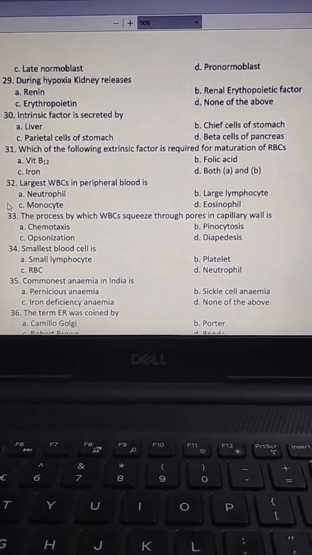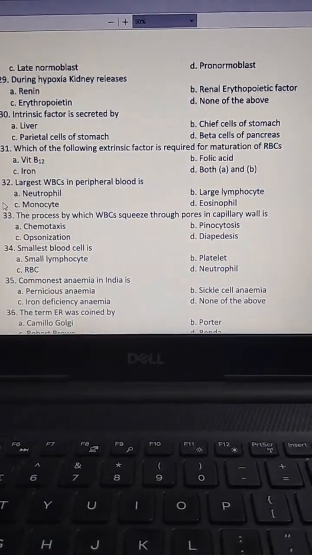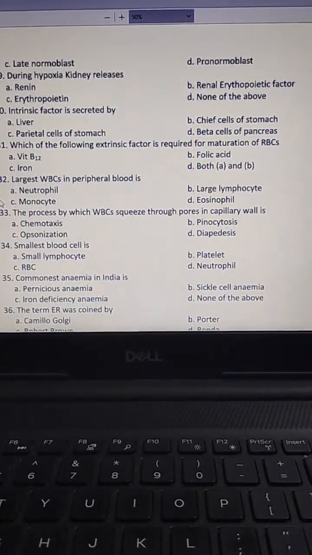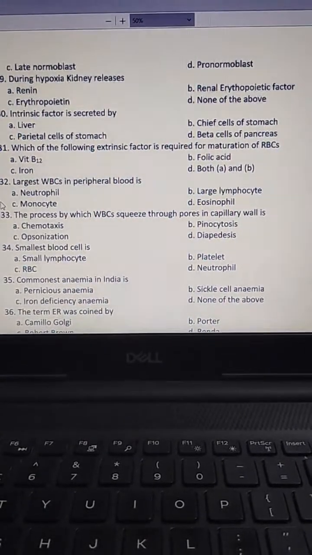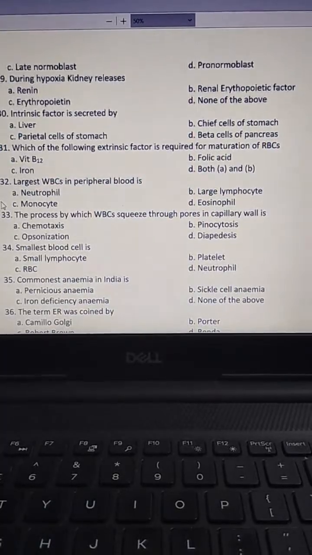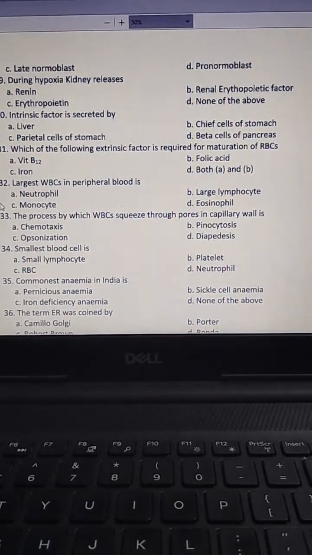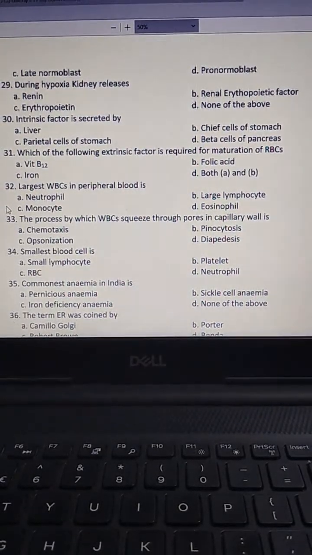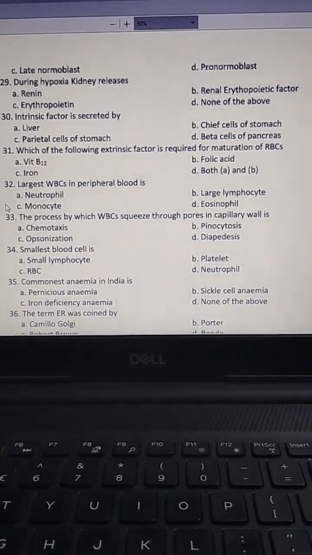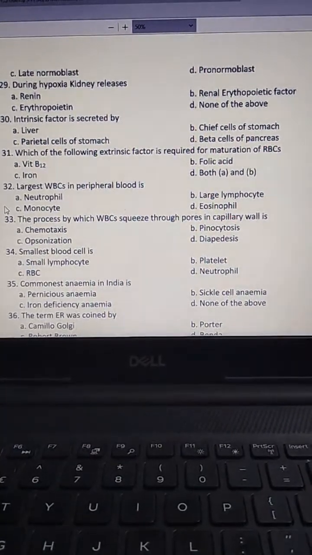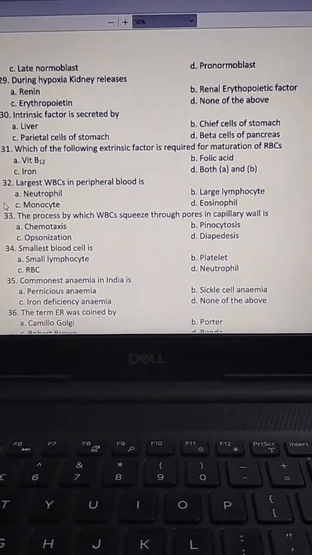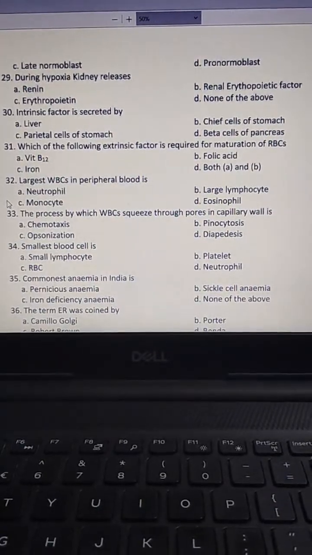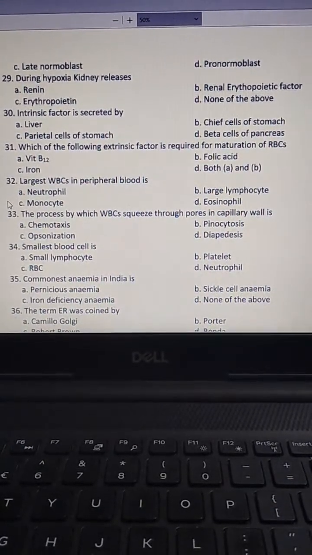The next one, the process by which WBC squeeze through pores in capillary wall is chemotaxis, pinocytosis, opsonization, diapedesis. The answer is D, diapedesis.